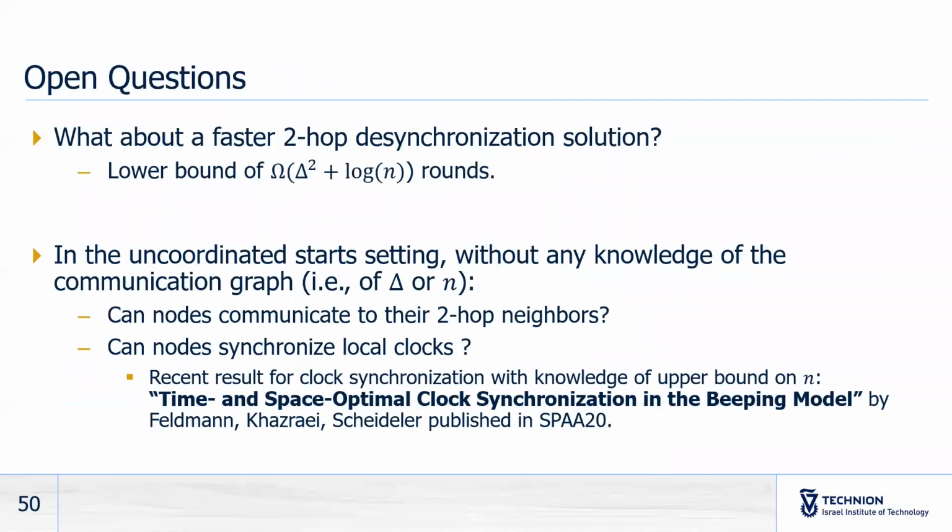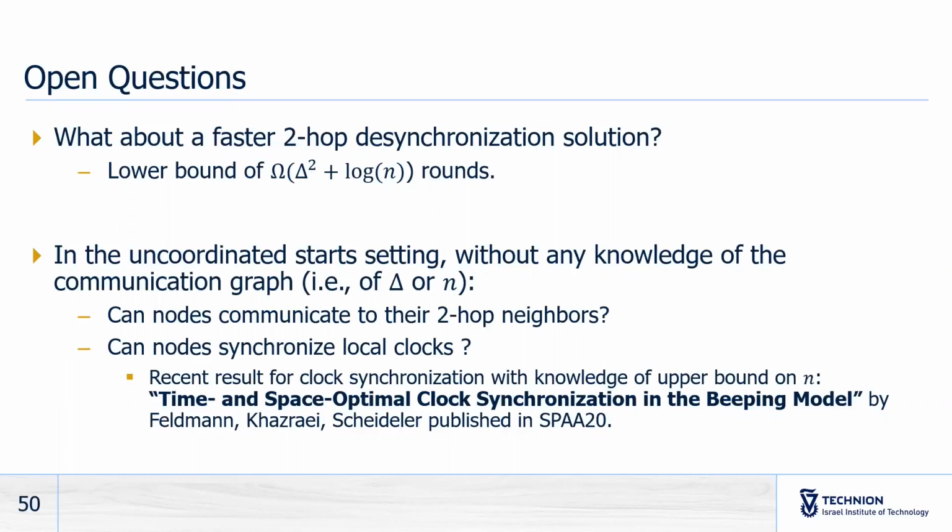As for open questions, in the first place one can ask whether one can get a faster two-hop desynchronization solution. There is a lower bound of delta squared plus log n rounds, and the current upper bound is of the order of delta to the power of 4 times log n rounds. So can this gap be reduced?